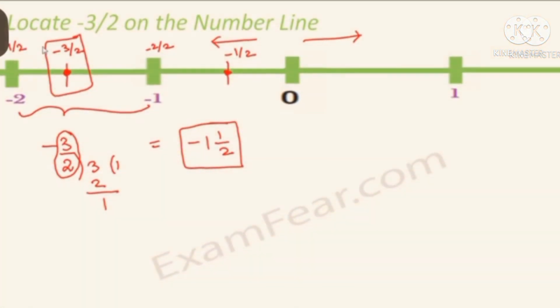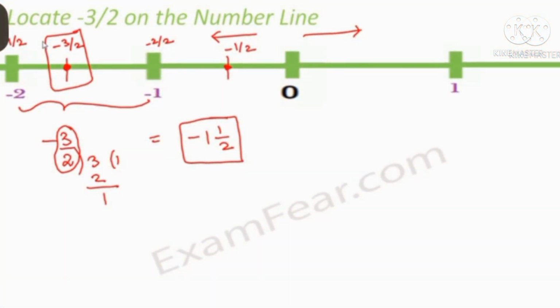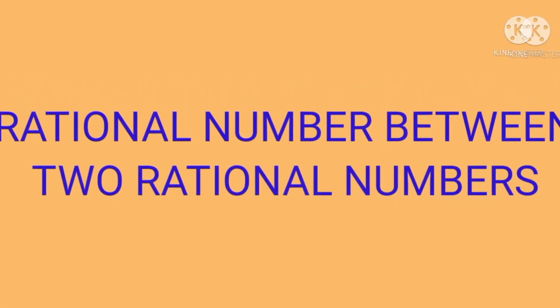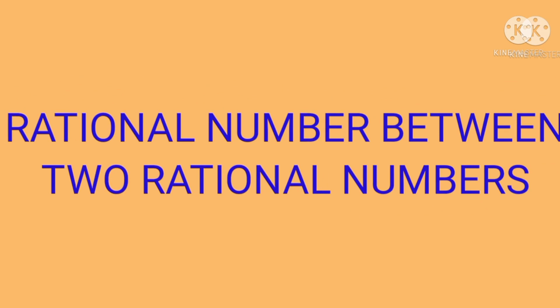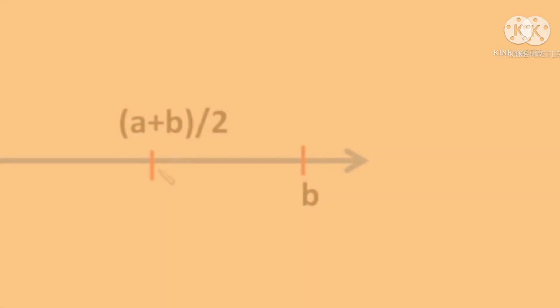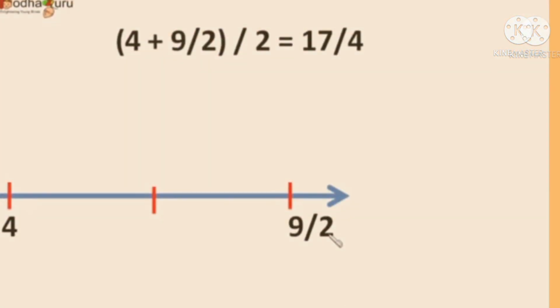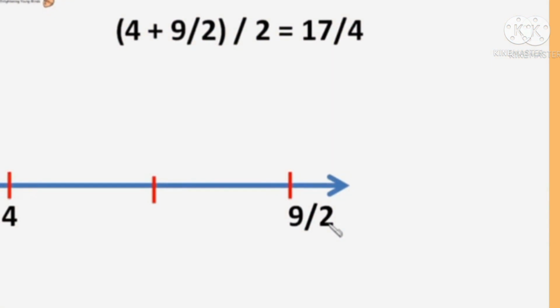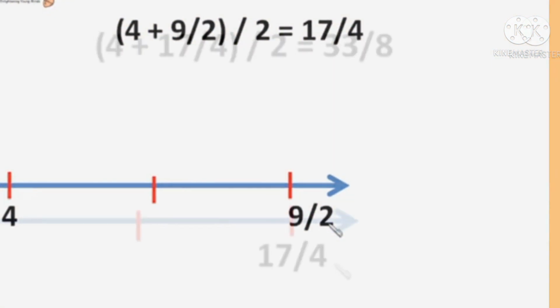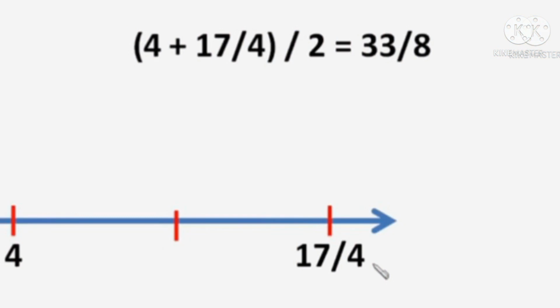And minus 3 by 2 is also an improper fraction, so we can change it into a mixed fraction and it is minus 1 and 1 by 2. So it lies between minus 1 and minus 2. So we represent it like this. Now we saw a PPT of rational number between two rational numbers. By mean method, the between rational number of A and B is A plus B by 2. In this way, the between rational number of 4 and 9 by 2 is 17 by 4, and the between rational number of 4 and 17 by 4 is 33 by 8.